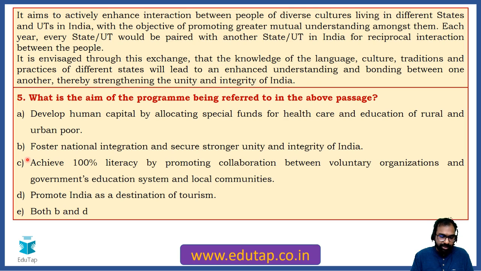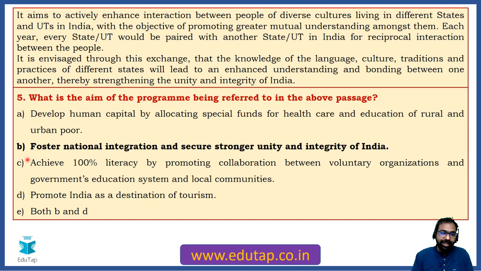Okay, Radhika is saying C. C is wrong, Radhika. C is not the correct option. Many of you are confused between B and D. Someone is saying B, Gurneet is saying E again, Gaurav is saying B. The correct answer is not E but only B, that is to foster national integration and secure stronger unity and integrity of India. In this passage, the examiner has confused you by giving certain schemes of the Ministry of Tourism. And in this question, he has also inserted the option to promote India as a destination of tourism.